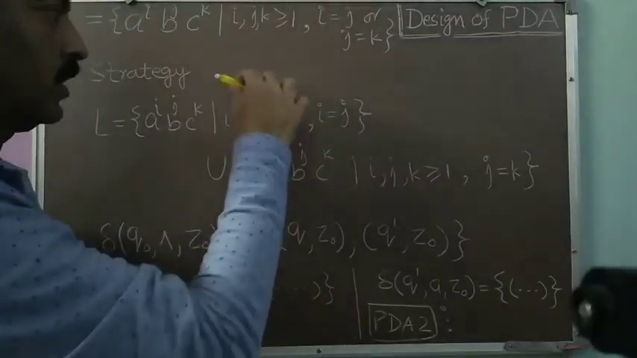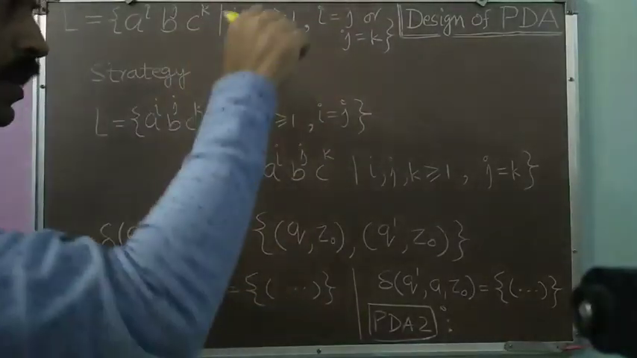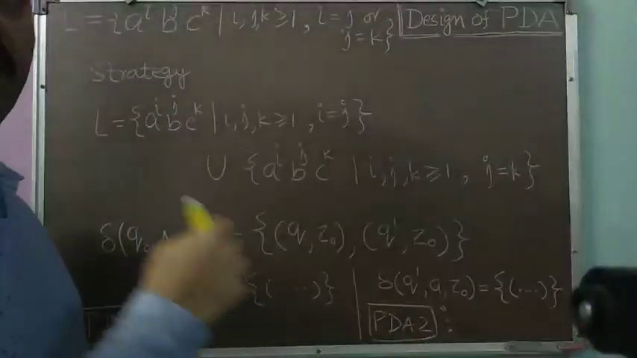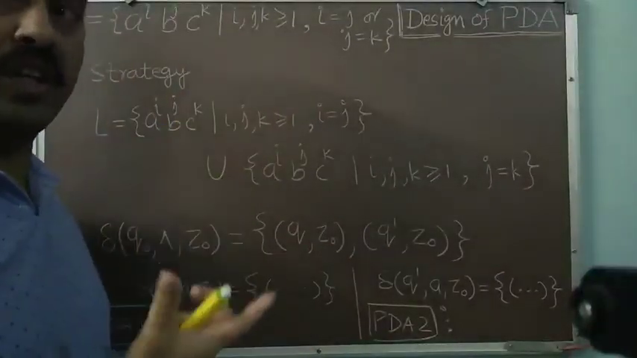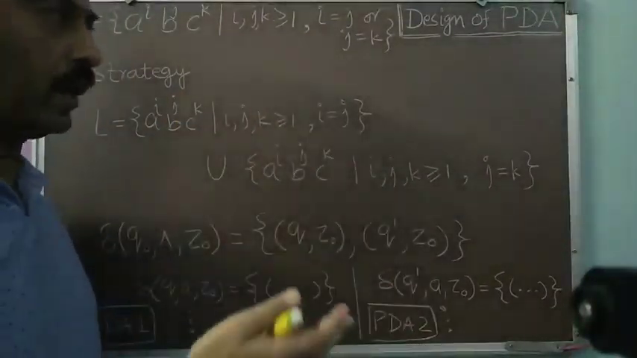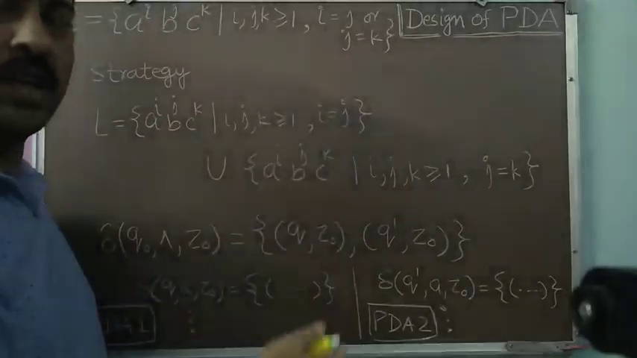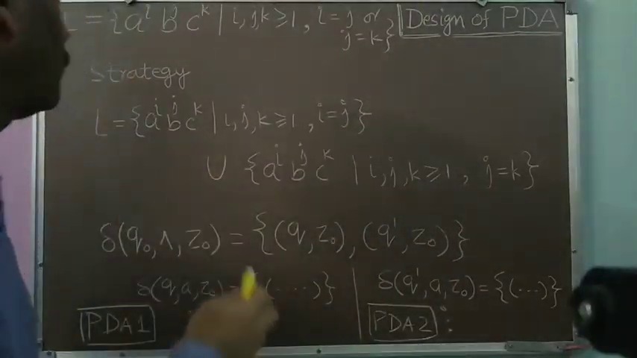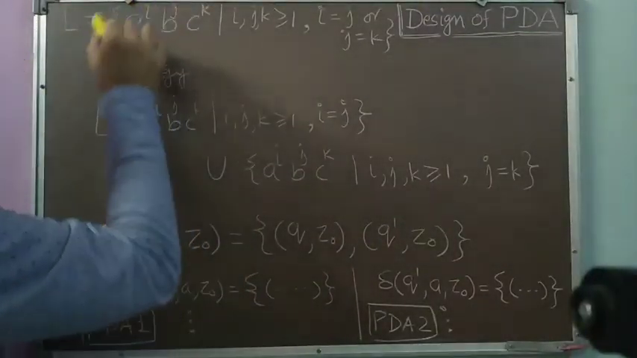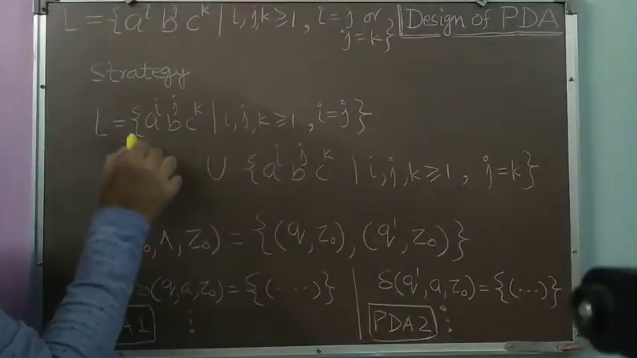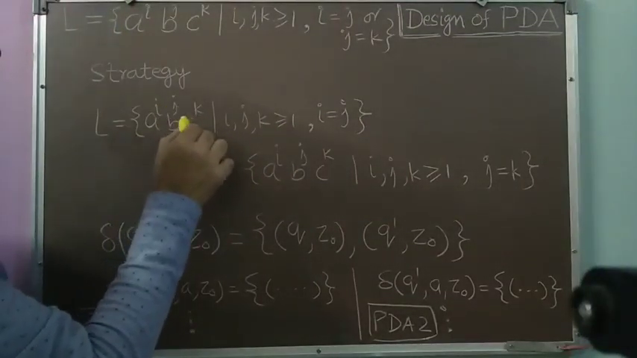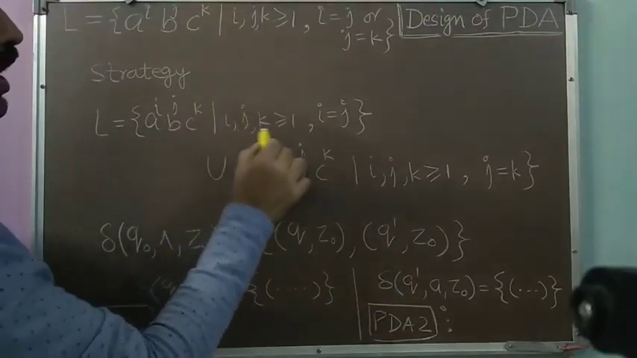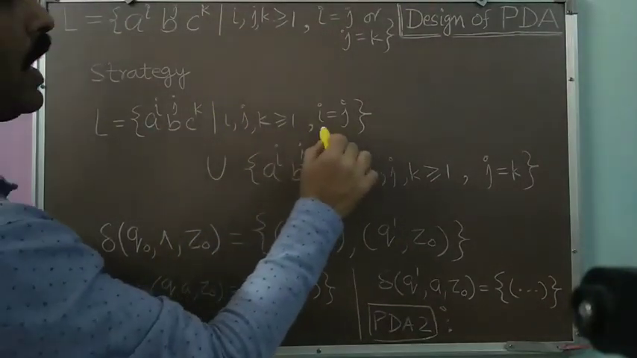We will first discuss its strategy. I will not be discussing the exact solution for this problem. I will be discussing only the strategy with you because we have already done sufficient practice for the solution of such kind of problems. So the strategy will be, if I rewrite this language, a to the power i, b to the power j, c to the power k, such that i, j, k greater than or equal to 1 and i is equal to j.